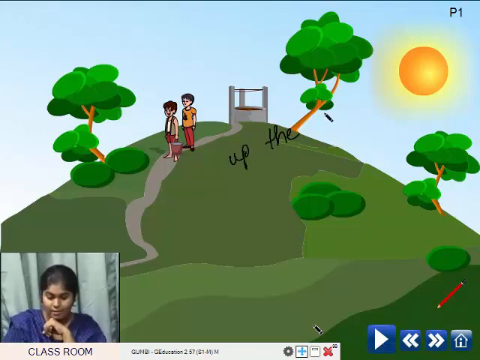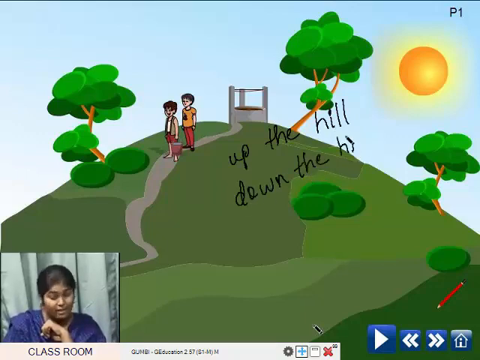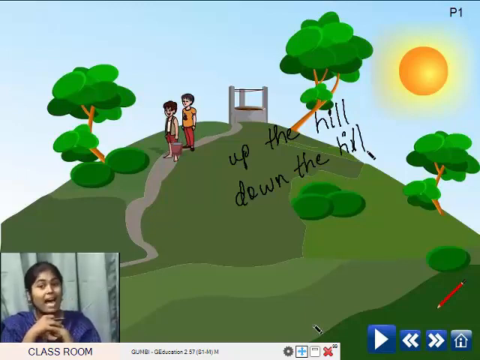So they went up the hill, and came back down the hill. Correct, children? Down the hill. So up and down, you know where it is, right? Up. Come on, show me. Up. And what about down? Down the hill. Correct.